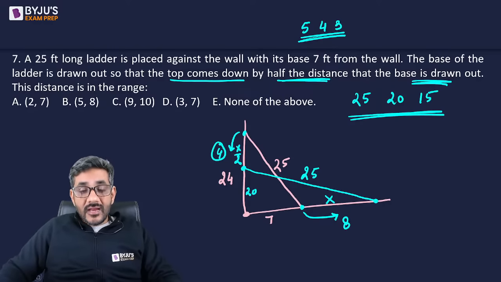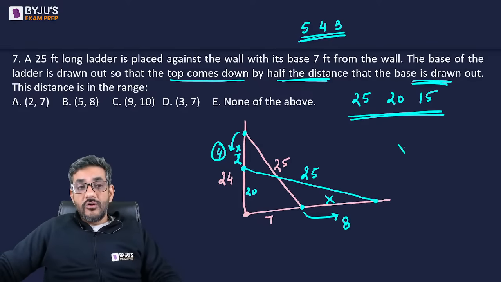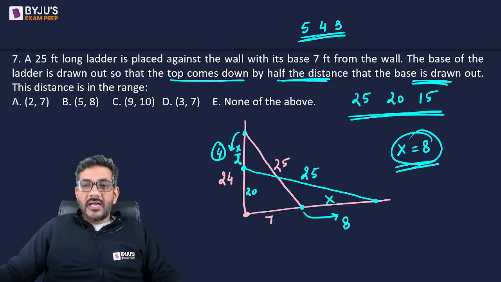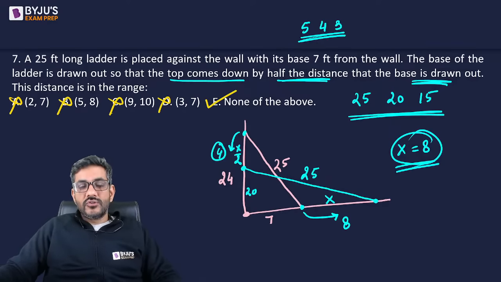ये satisfy कर रहा है. इसका सीधा मतलब ये है, the value of x is equal to 8. So which option is my answer? The distance is in which range? Is 8 between 2 and 7? No. 5 and 8? No. 9 and 10? No. 3 and 7? No. My answer is going to be none of the above.